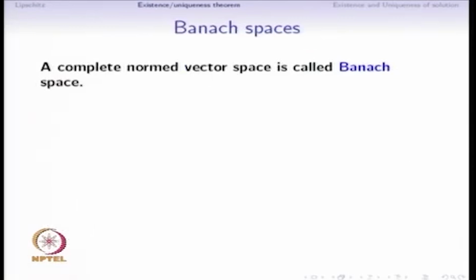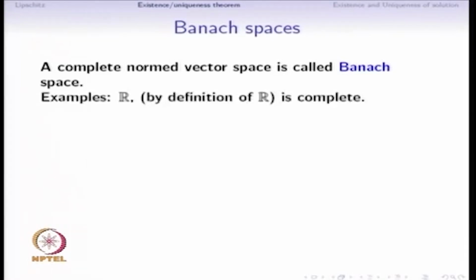Finally, a complete normed vector space is called a Banach space. So what is a Banach space? It is a normed vector space which is also complete. In other words, every Cauchy sequence is also convergent. Some examples of complete spaces: the set of real numbers R, by definition of R, is complete.